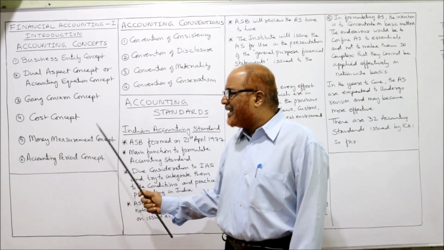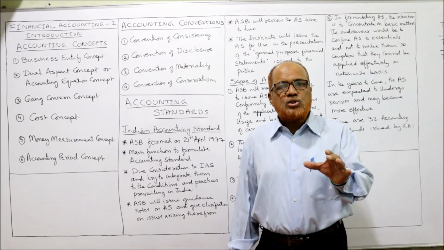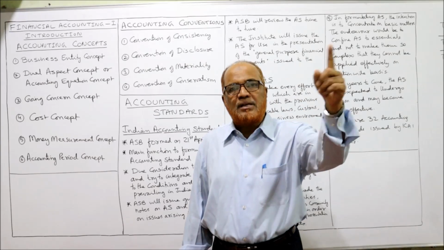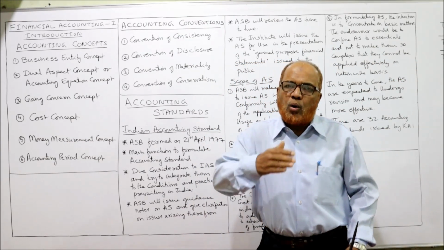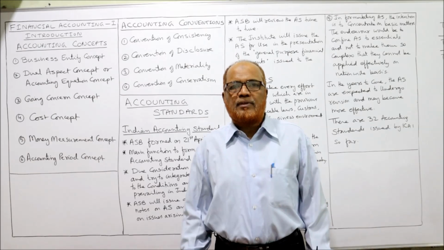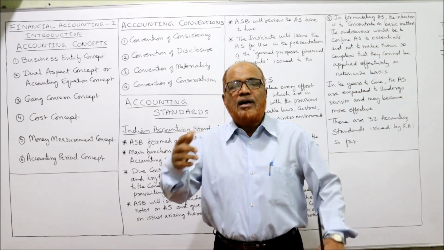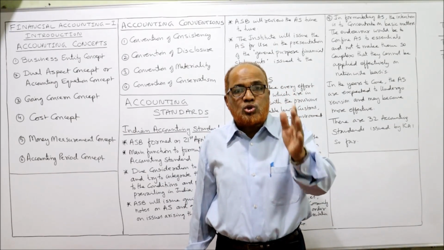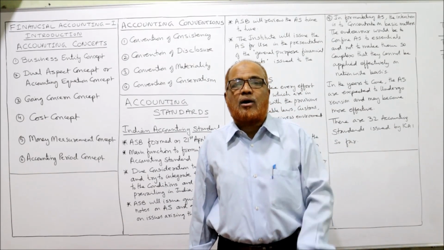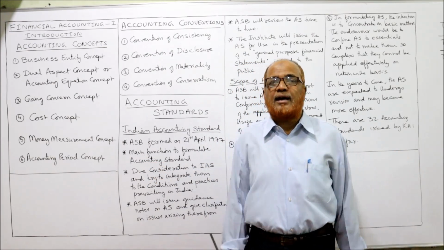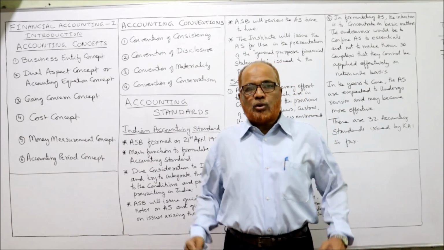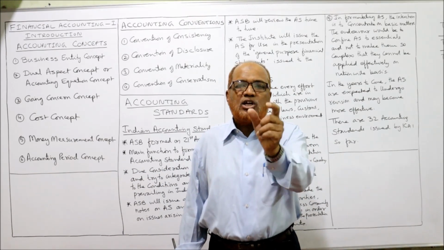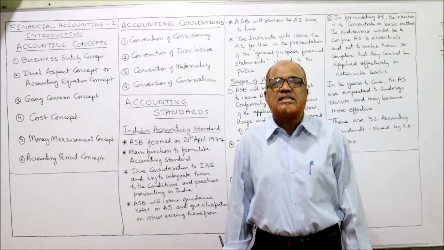Last one, accounting period concept. The accounts will continue from when the business will start, and accounts will be stopped when the business is ended. That means throughout the life of the business, the accounts will go on. For example, if a business life is over 100 years, the accountant cannot wait for the business to end before closing the accounts. No, we cannot keep the accounts open for such a long period. So the life of the business will be divided into parts. Each part consists of 12 months period.